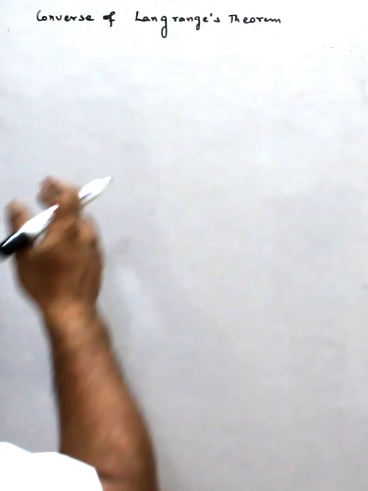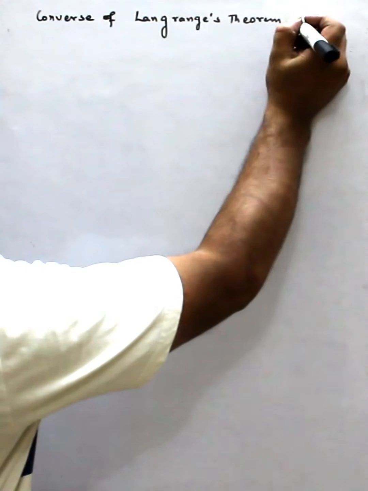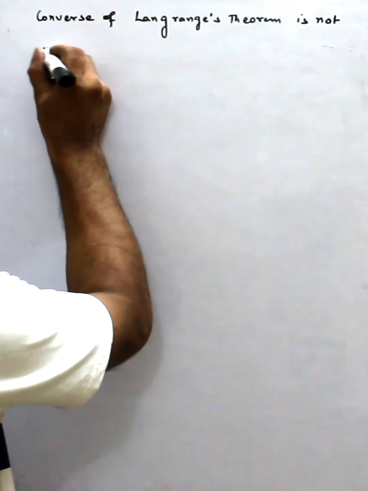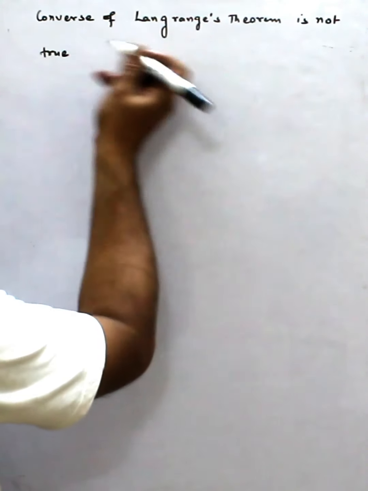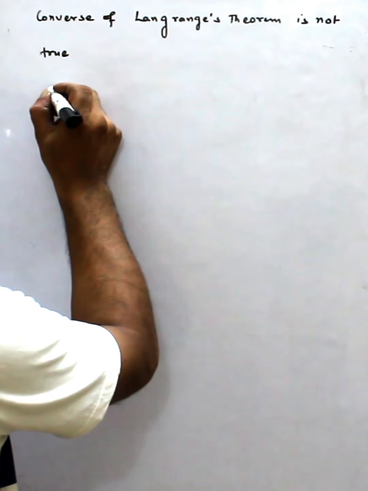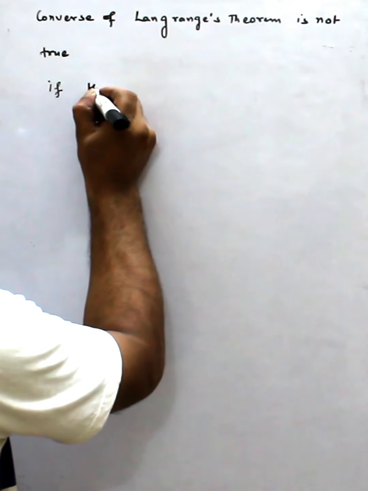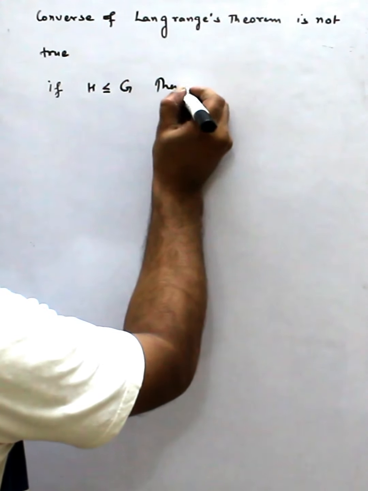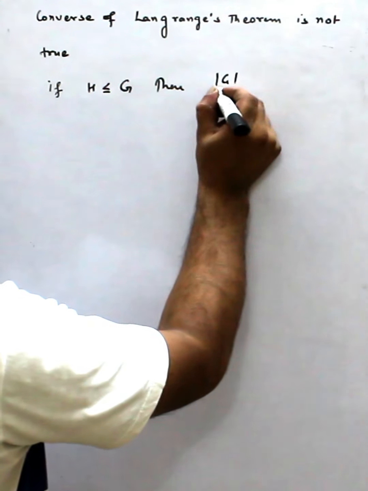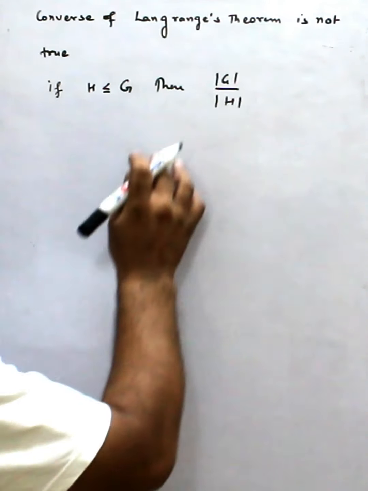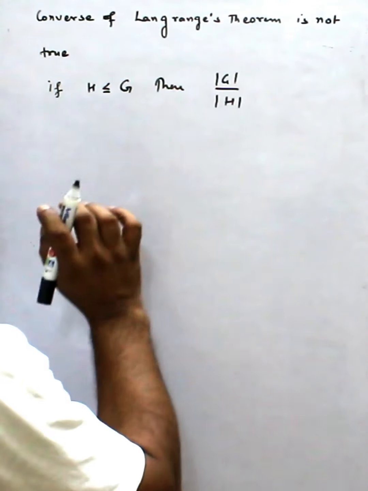So, the converse of Lagrange's theorem, what about this? We say it is not true. So what was Lagrange's theorem? First we see, Lagrange's theorem is: if H is a subgroup of G, then the order of H divides the order of G. This was Lagrange's theorem, right?